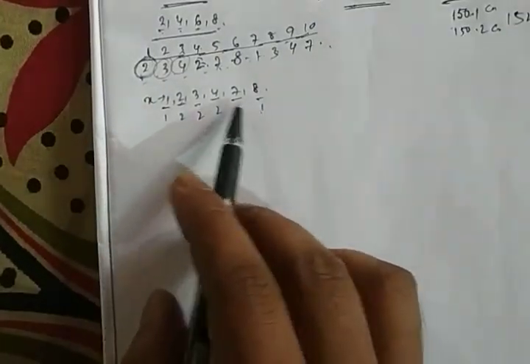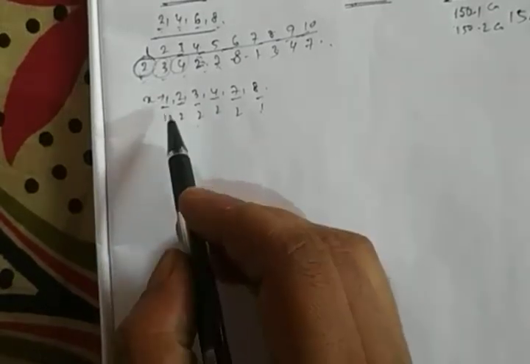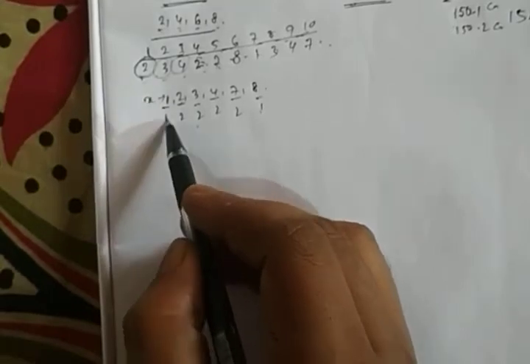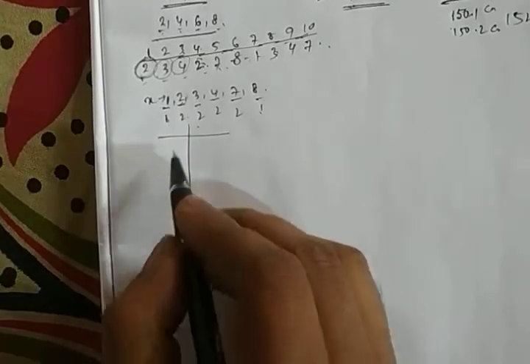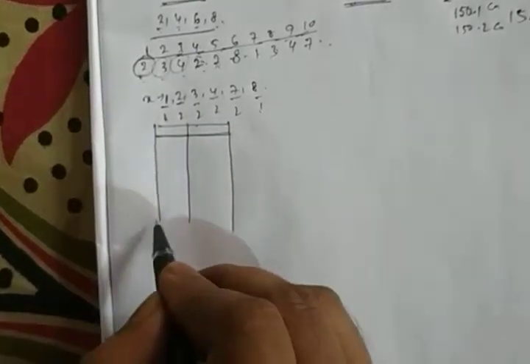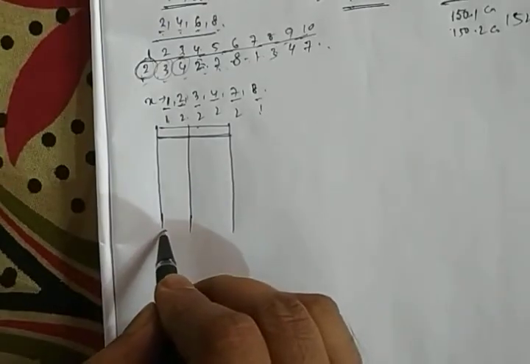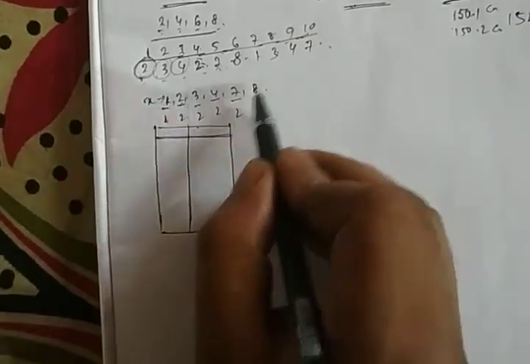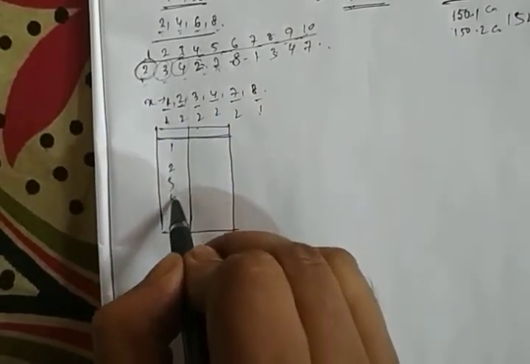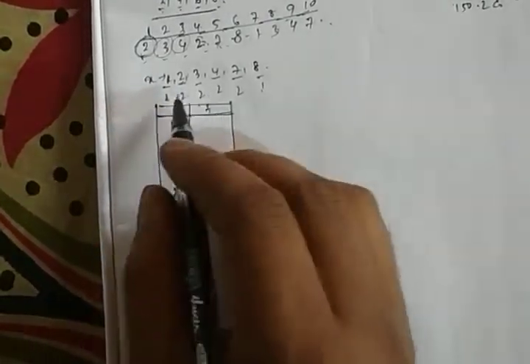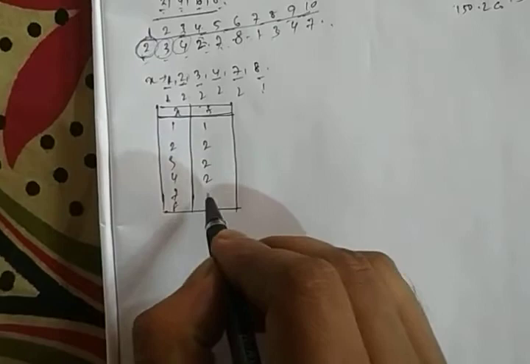So there are total 10 frequencies. Corresponding to 1, the frequency of value x equals 1 is 1, and the frequency of x equals 2 is 2. If we arrange this, this is the tabulation form, which I will explain later. If we arrange these variables in ascending order, 1, 2, 3, 4, 7, 8, the corresponding frequencies are 1, 2, 2, 2, 2, 1.